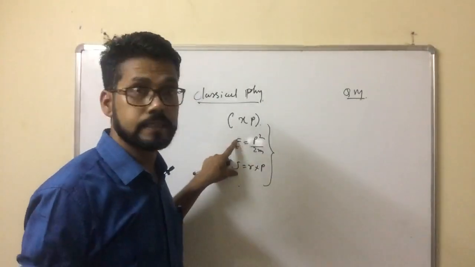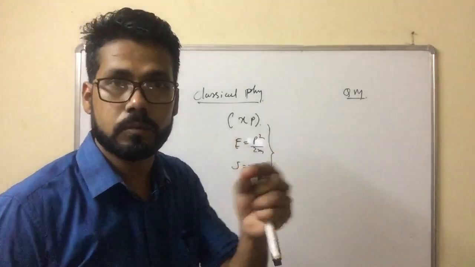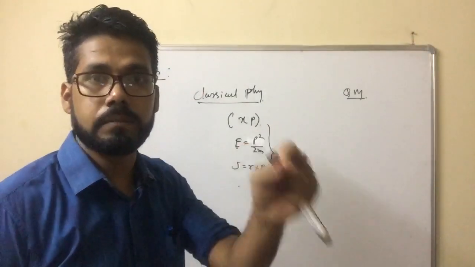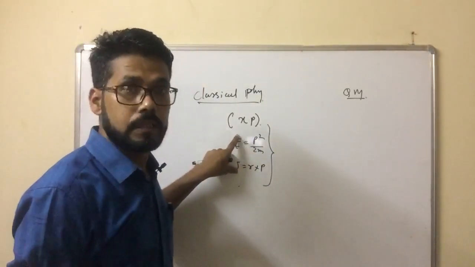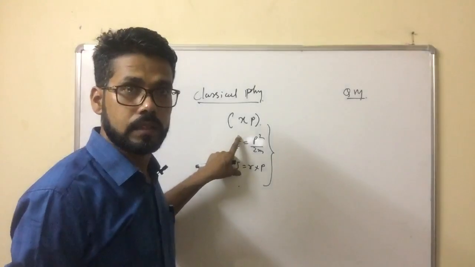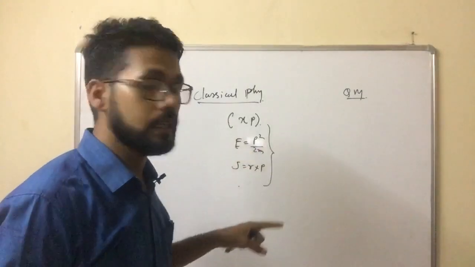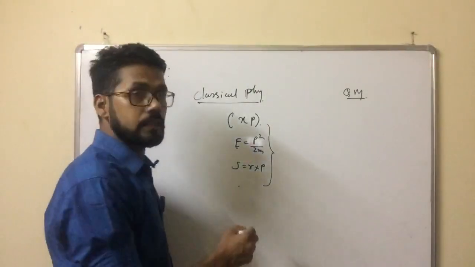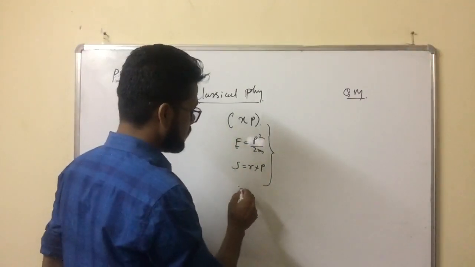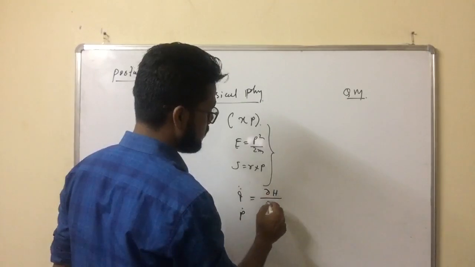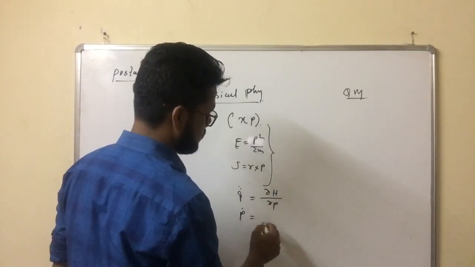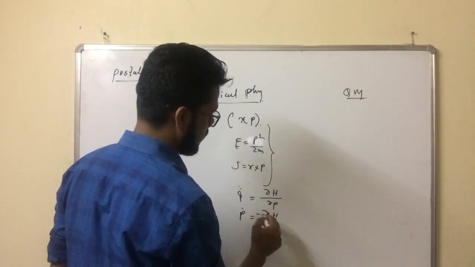This information gives the information about the particle, but the dynamic behavior of the particle cannot be interpreted from these parameter values. The dynamic behavior we can understand from the Hamiltonian equations: q dot equals dH by dp, and p dot equals minus dH by dq.